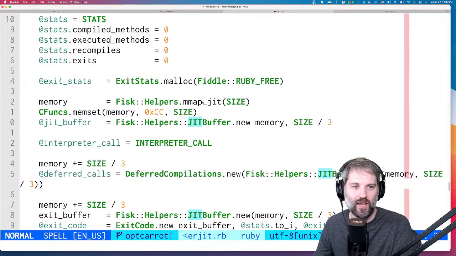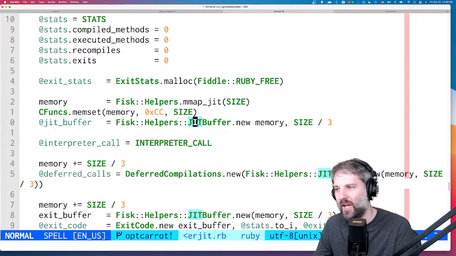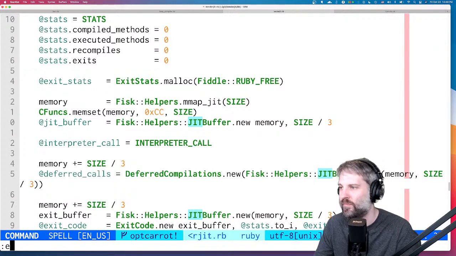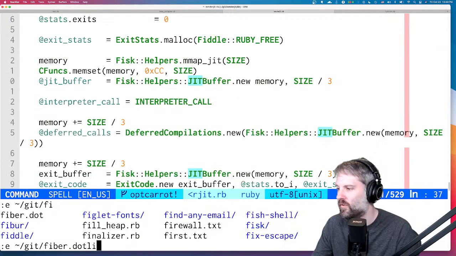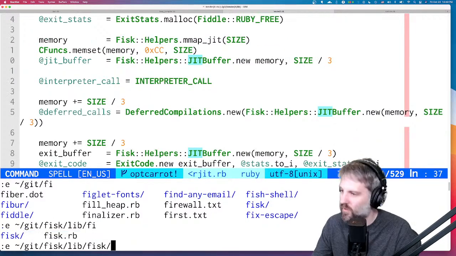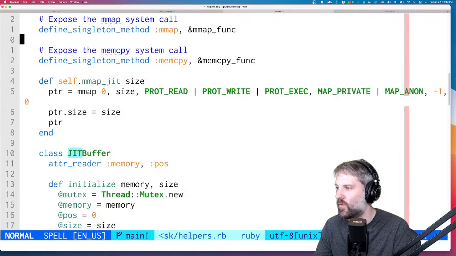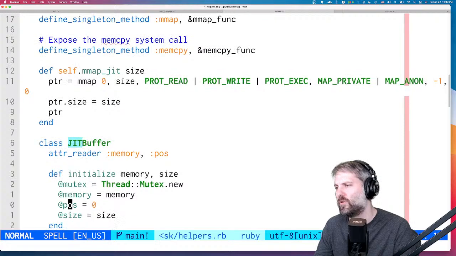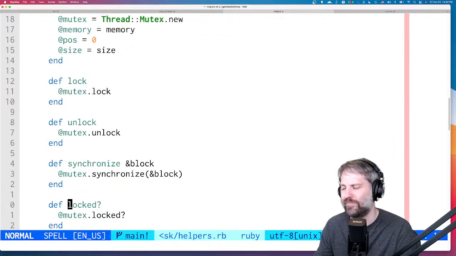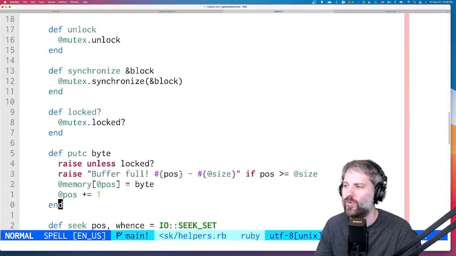Allison says you missed the hash branch. Good point. Yes, I'll fix that. So if we look at Fisk, lib Fisk helpers, we have this JIT buffer class, which is just a wrapper around the actual JIT buffer.